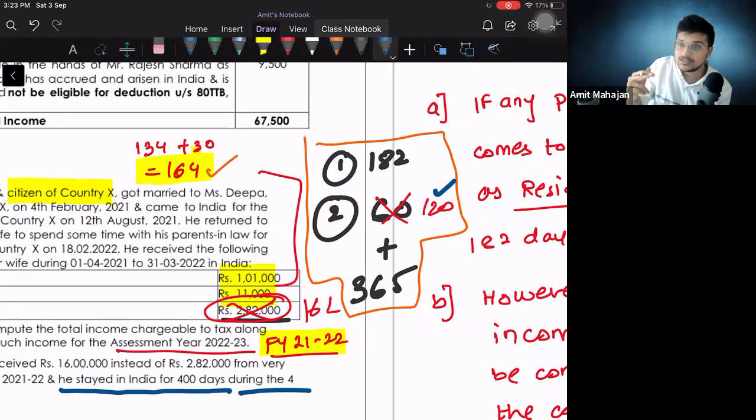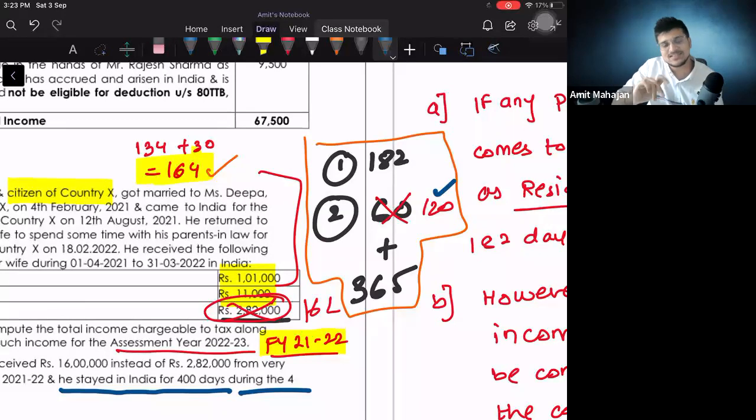That is why you should not take gifts from such people. You should not take a gift from your wife's relative. You will become a resident person and global income will be taxable in your hands. So you should not take gifts. So Modi ji is also discouraging. Did you see the height? Modi ji is also discouraging: do not take any gifts from your wife's best friend. So it is like that.